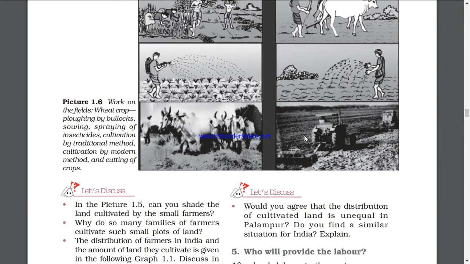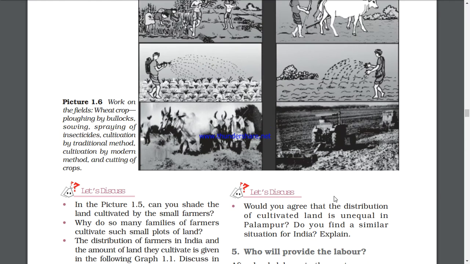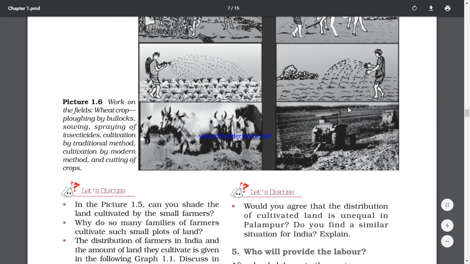See the picture, work on the fields: the wheat crop is being plowed by bullocks, and they're spraying insecticides so that pests do not trouble them. Cultivation by traditional methods is also done. When we are using bullocks, this is the traditional, old method. Cultivation by modern method: can you see my mouse pointer here? They are using tractors, which is modern technology, and they are also cutting the crops. This is what people are following now.